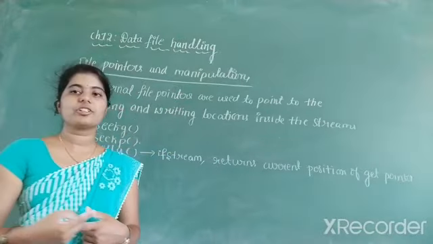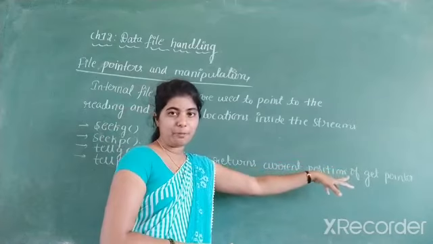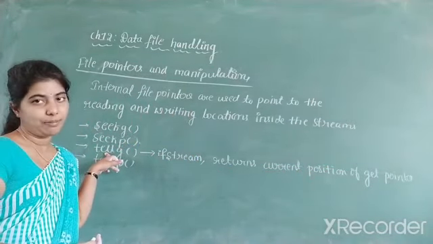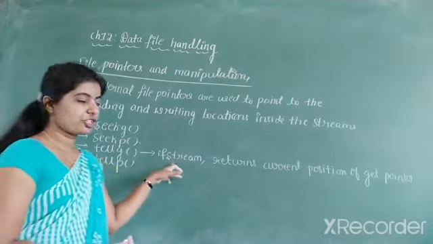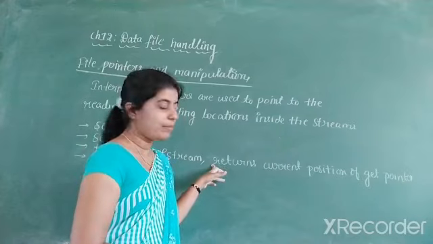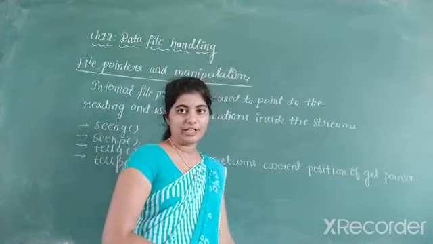At what position the get pointer is present, the current position of a get pointer can be known by using which function? Tellg member function. So tellg member function belongs to ifstream, and this member function returns the current position of the get pointer.